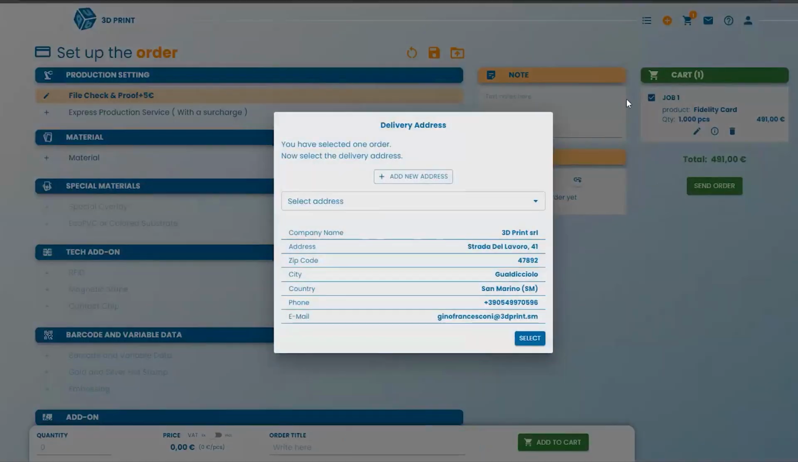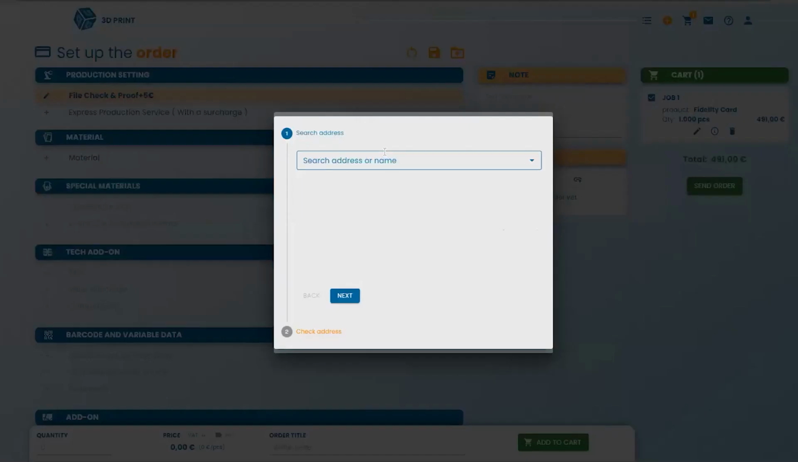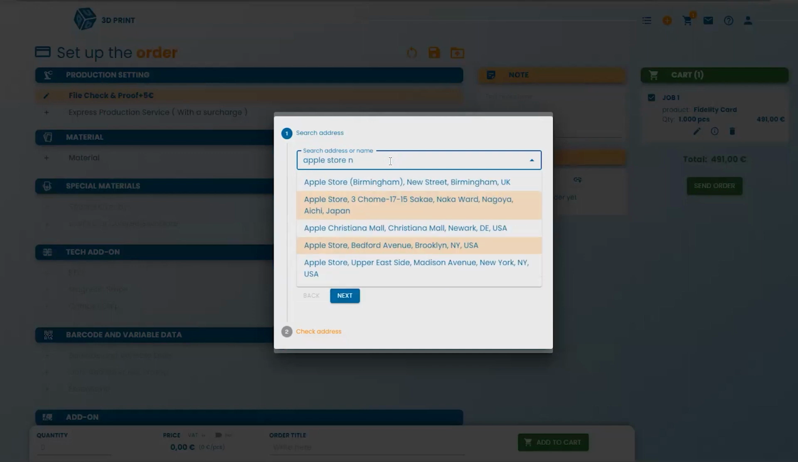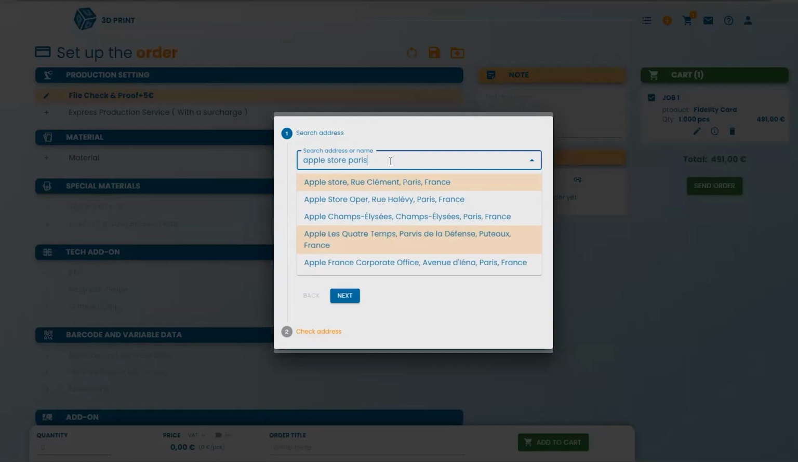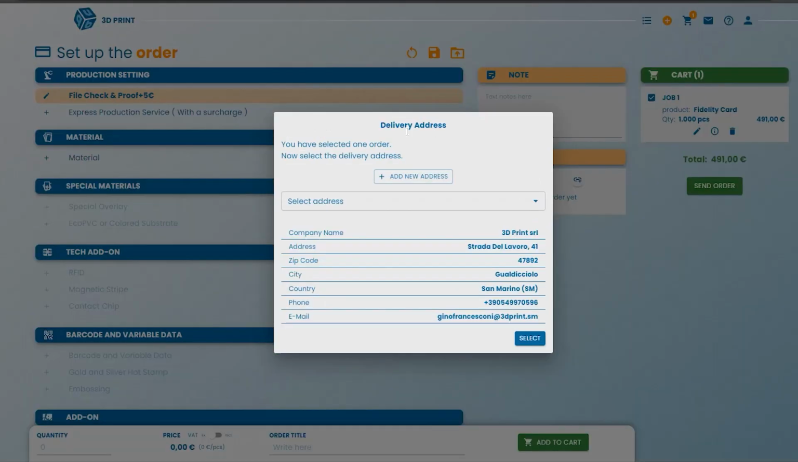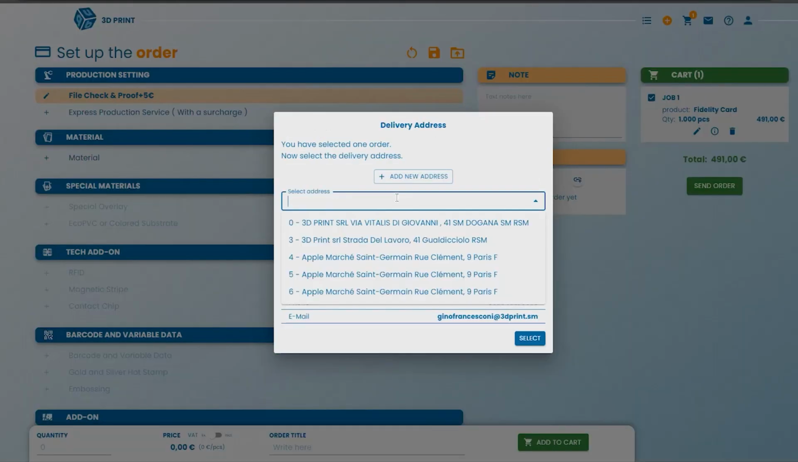At this point, I can choose the delivery address. I can create a new one, and this is connected with Google Maps. So, for example, I want my cards to be delivered to the Apple Store in Paris. So I write Apple Store Paris, and here it is, the Rue Clément. Okay, and I can select it, or I can find one that is already in my list.